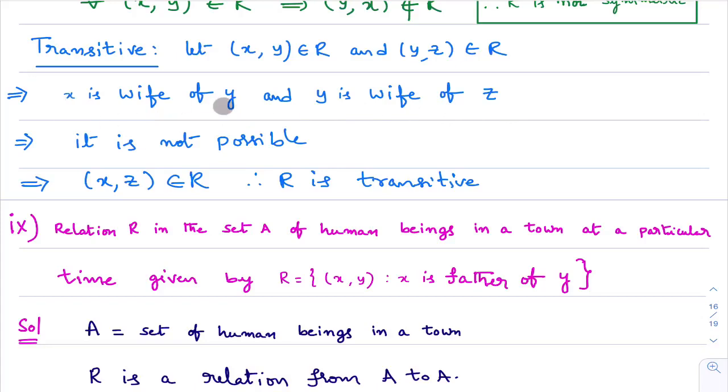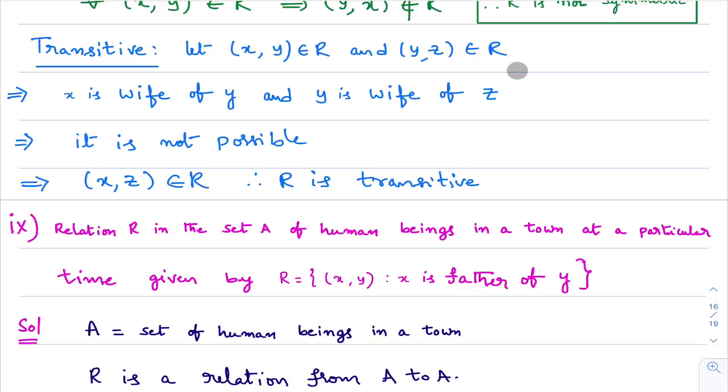x is wife of y means x is female, y is male. You see here, as y is male, y cannot be wife of any other third person. Understanding, right? So x is wife of y means y cannot be wife of some other person because y is male here. That means you are unable to identify (x, y) and (y, z) in the relation.